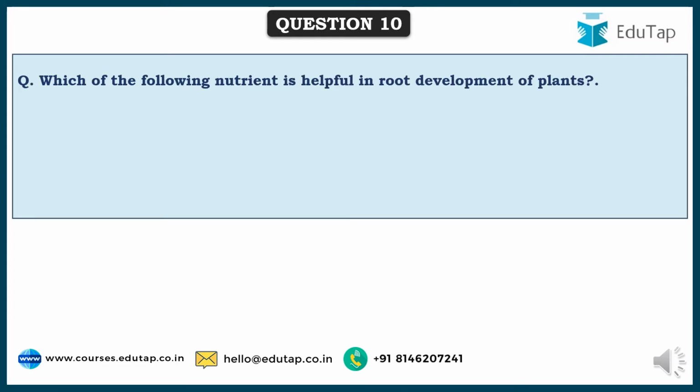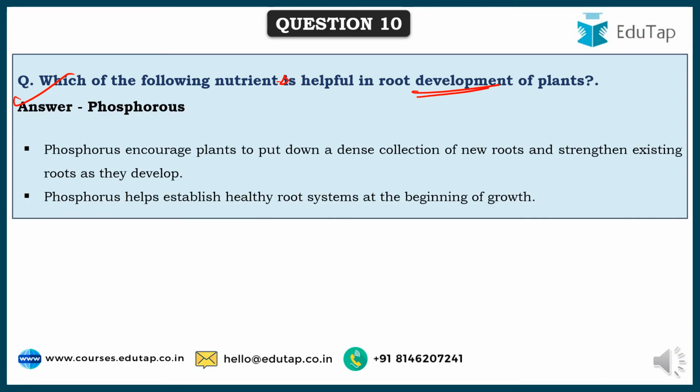So friends, next comes, which of the following nutrients is helpful in root development of plants? See, for root development of plants, phosphorus is very important. Phosphorus encourages plants to put down a dense collection of new roots and strengthen the existing roots as they develop. So phosphorus helps establish a healthy root system at the beginning of the growth, hence it is important for root development in plants.